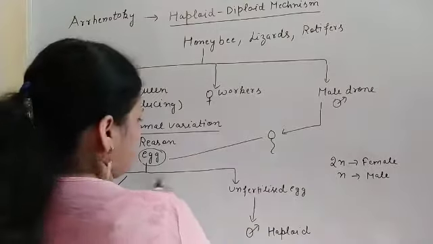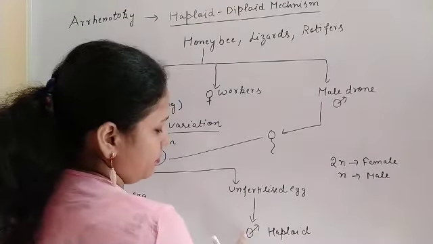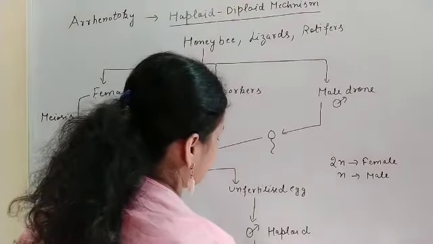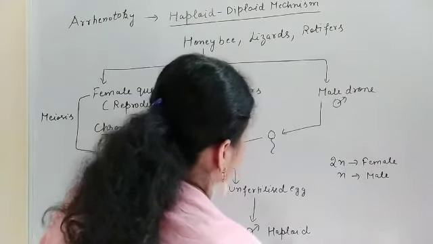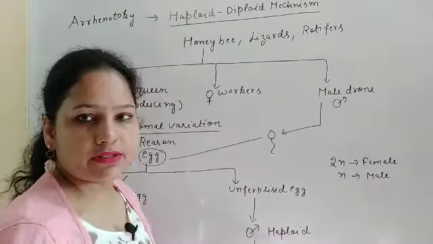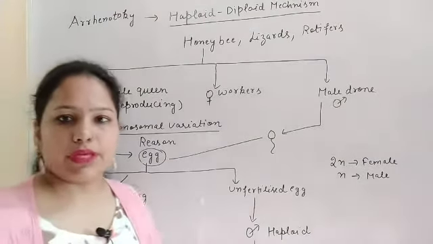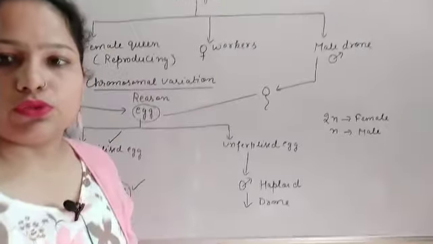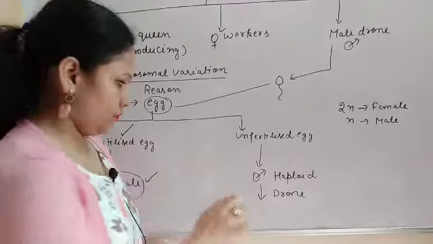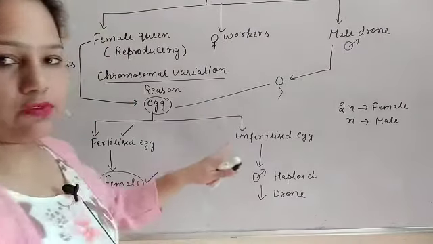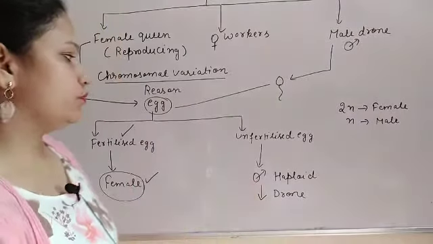The second condition is the unfertilized egg. If the egg is unfertilized, then it is haploid, and this unfertilized egg develops into a drone. And what is a drone? The drone is the male member. So the unfertilized egg gives rise to the male member of a beehive, the drone.